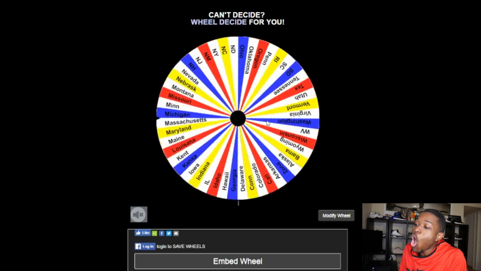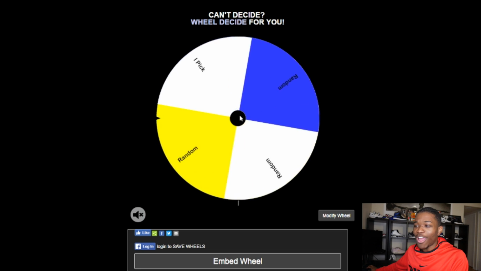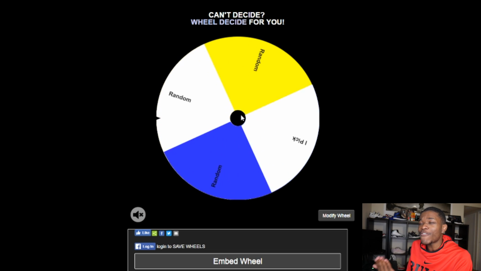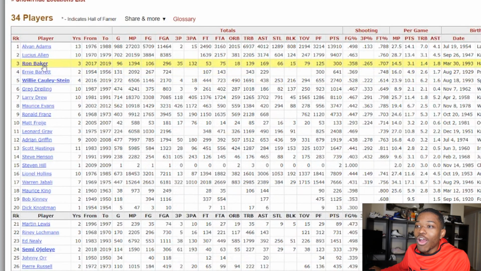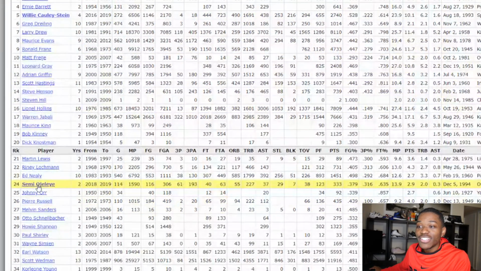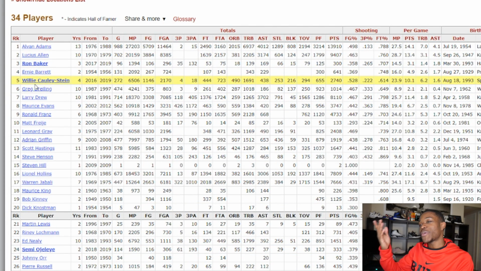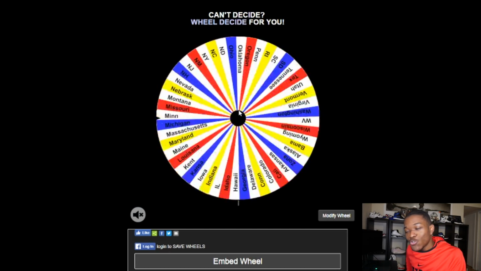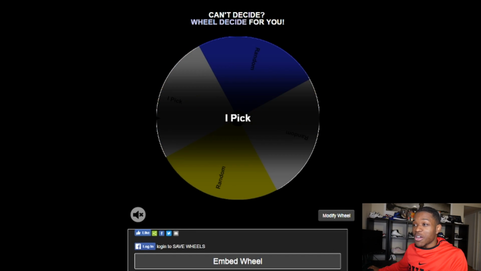We're going to fall on... let's just say Kansas. I missed out on the S, but you gave me Kansas. Off the top of my head, that's another state that I don't really know if I could think of a current player from Kansas, and we get to pick. All right, let's look at our options. So Ron Baker, Willie Cauley-Stein, Semi Ojeleye. Another small sample size, but of course I'm going to take the best player, which is Ron Baker. I'm joking. Give me Willie Cauley-Stein. Give me Trill. So I like the way this team is building up already. We got 2 young players, and again, it is a rebuilding challenge.